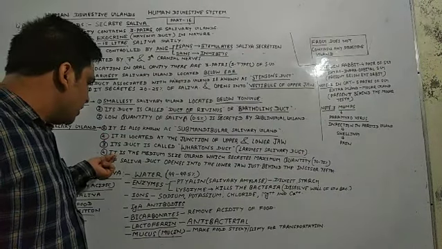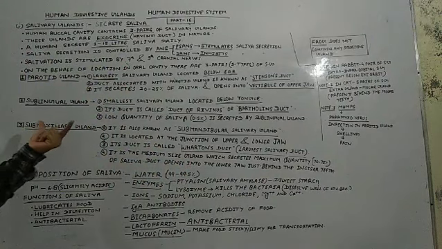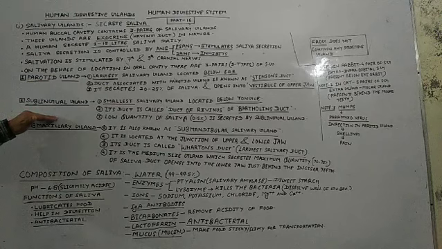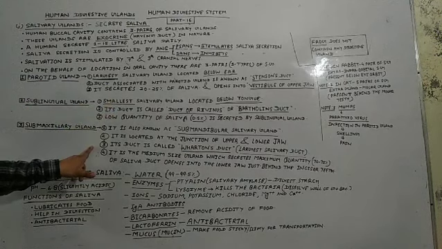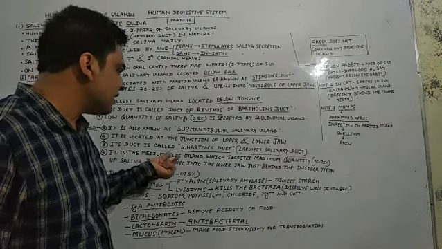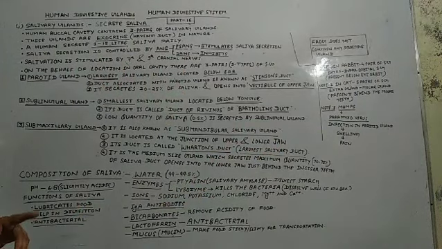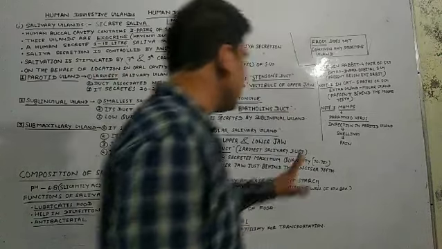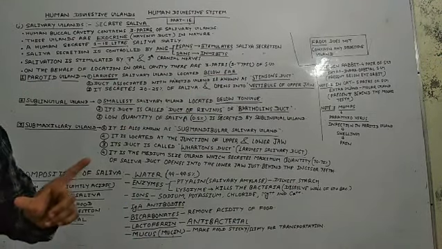Submaxillary gland is the medium sized gland. I mean to say submaxillary is the medium size. This is the largest gland, this is the smallest gland, and this is the medium gland. So submaxillary is the medium sized gland which secretes maximum quantity. Must be remembered, students, this secretes the maximum quantity of saliva.